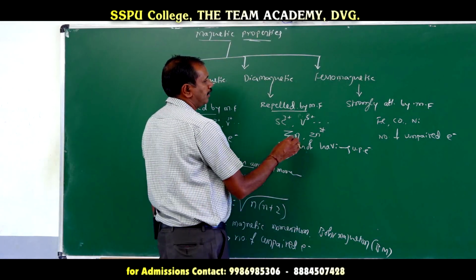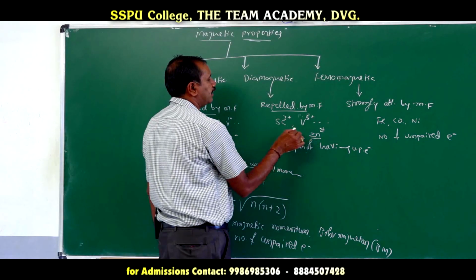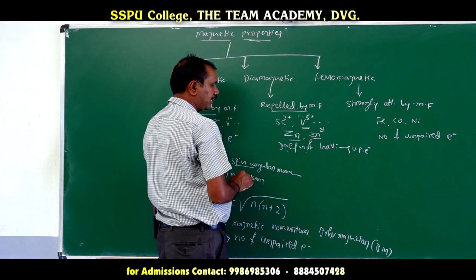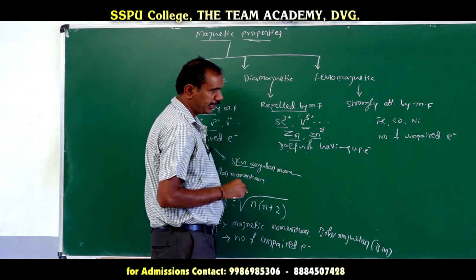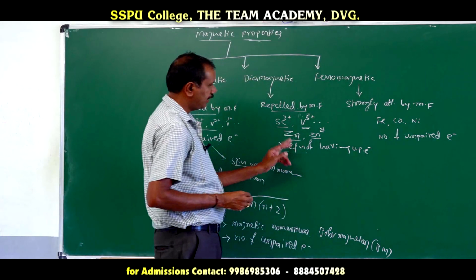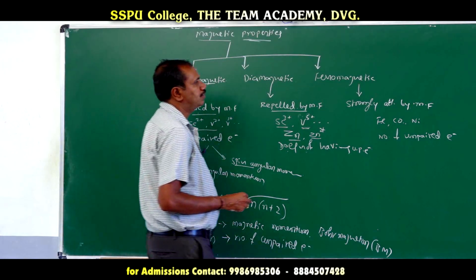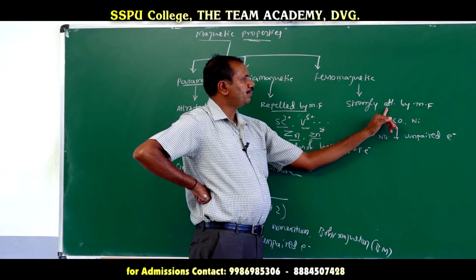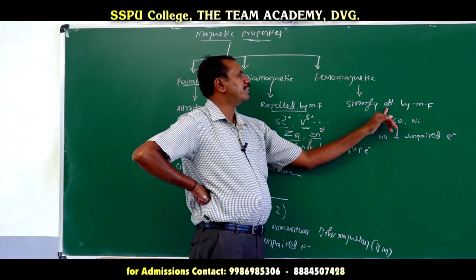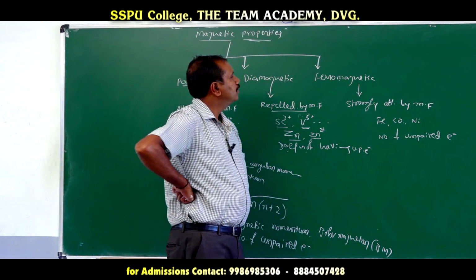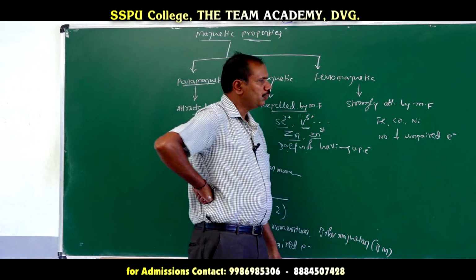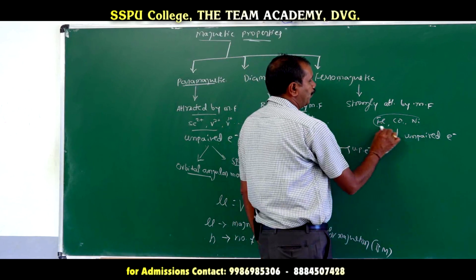So Zn2+ is diamagnetic. Even Zn is diamagnetic. Vanadium 5+ is also diamagnetic. Sc3+ is also diamagnetic because they do not have unpaired electrons. So what are ferromagnetic substances? Those substances which are strongly attracted by the magnetic field are called ferromagnetic substances. Example: iron, cobalt, nickel.